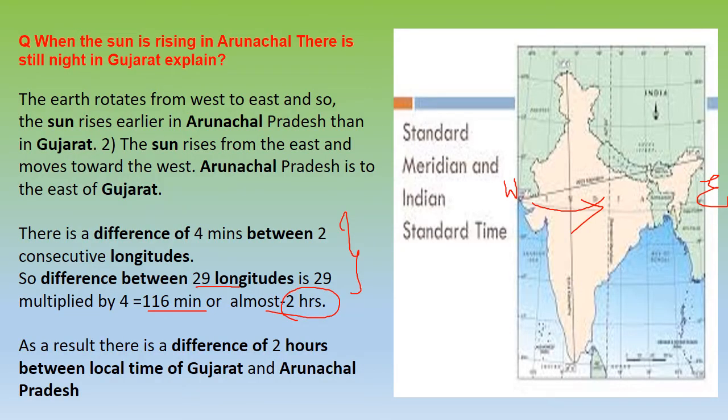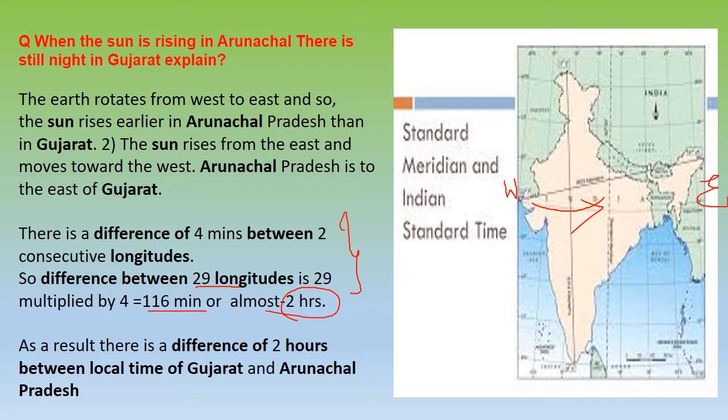Now to understand why, if the sun is rising, the sun would rise in the east direction. If we say this would be your west and this would be your east, the sun would rise over here first. So if the sun is rising here, this part is still experiencing darkness, the night you can say. This stretch is quite long. The extent from west to east is quite long. There are so many longitudes in between.